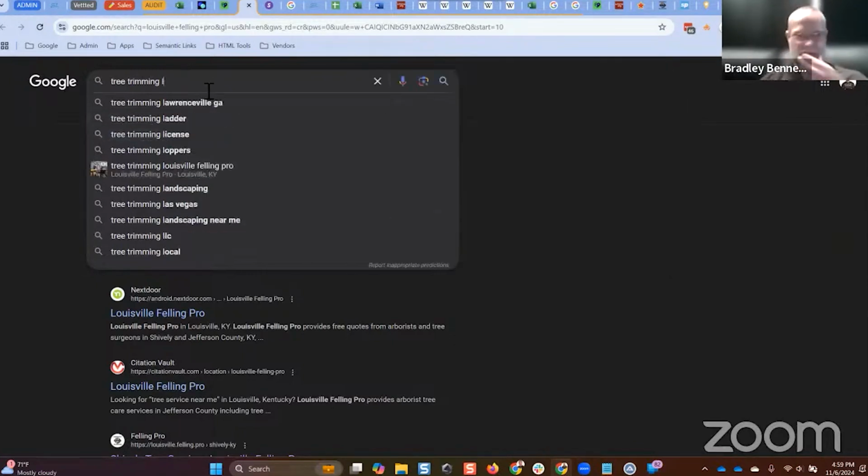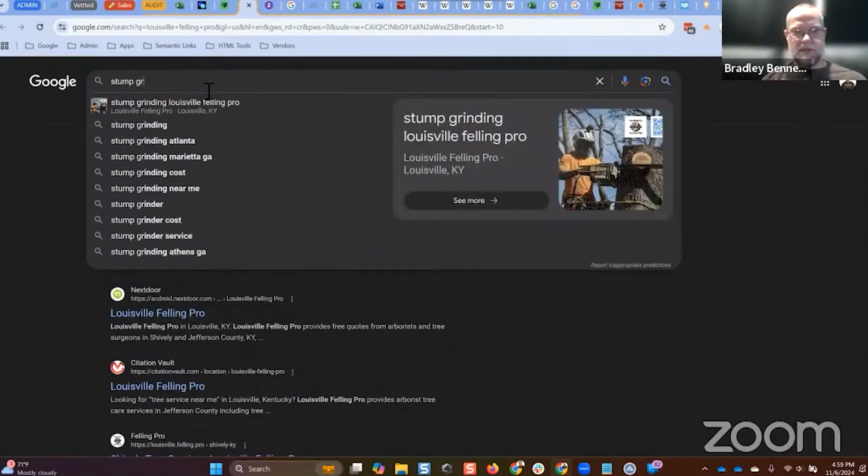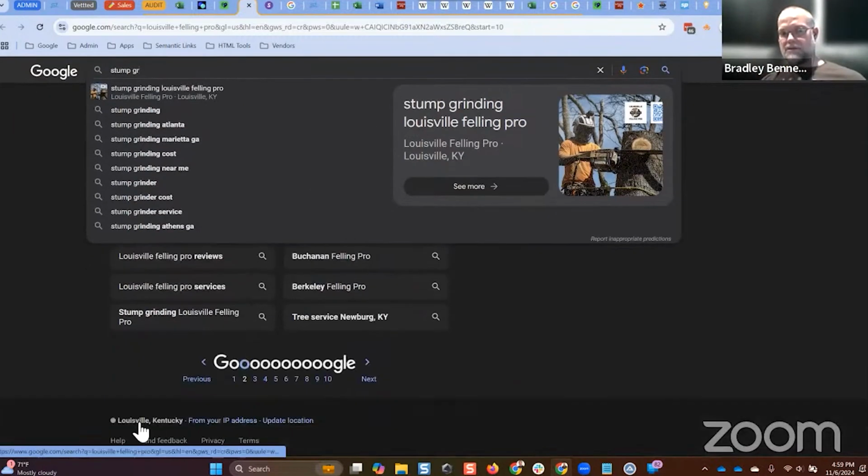Okay, I'll give you another example, right? Tree removal, LOU, and now it's going to show me as a liar. Let's look at one more. Sometimes they come and they go, but we can see them come up. Look at that. Now that's also because remember I have a geolocated search right now. You can see it says Louisville, Kentucky. But that's all that matters, guys.